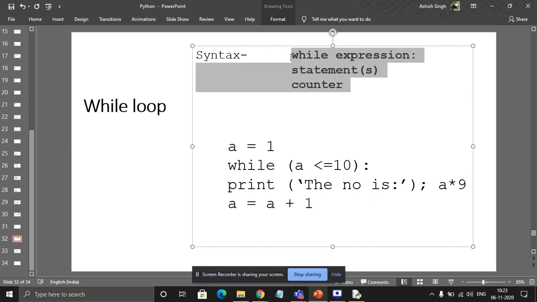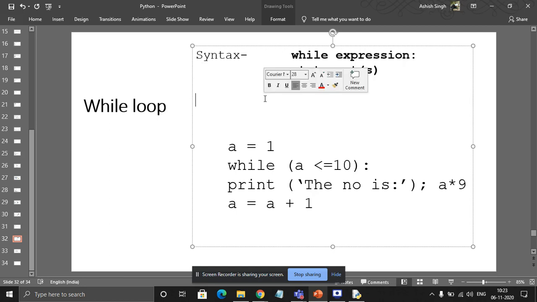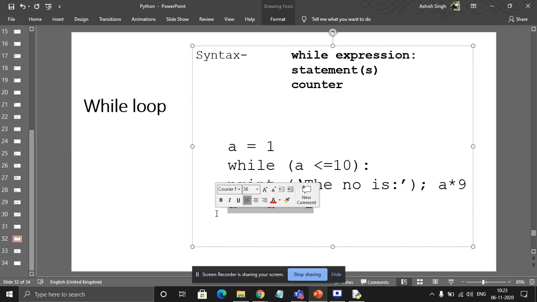And the counter refers to A is equal to A plus 1, where every time you are increasing the value of your conditional variable on which you are checking the condition, right? Actually, in a while loop, this value will not increase automatically. You have to write a counter. See here, the counter is written: A is equal to A plus 1. But in a for loop, you don't have to write a counter.